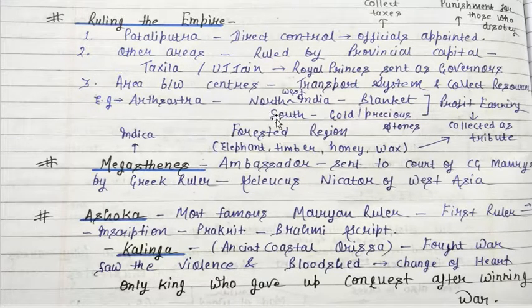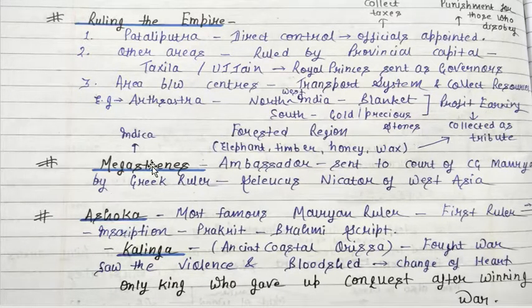And South India is famous for what? Gold and precious stones. As you know, in Karnataka we can extract gold also. So all these things would provide profit to the empire, and all these things would provide tax collection to the emperor, and it would further lead to the development of the empire.